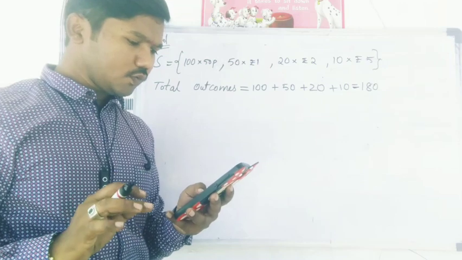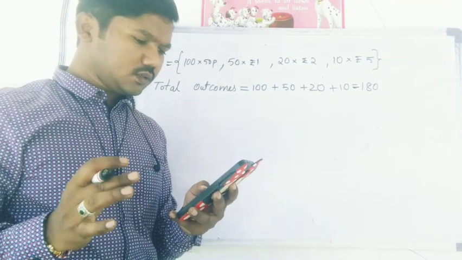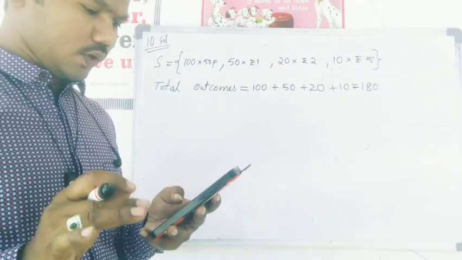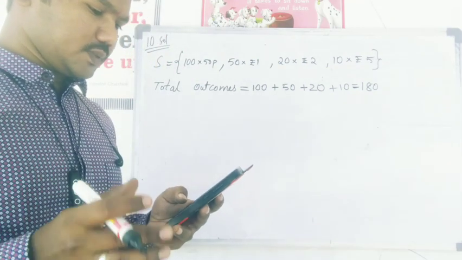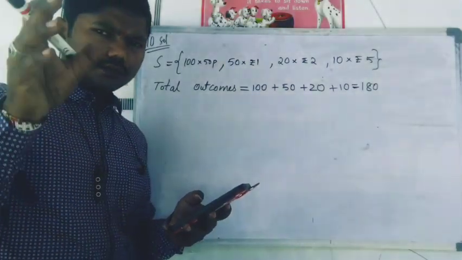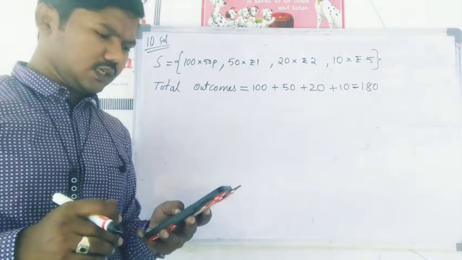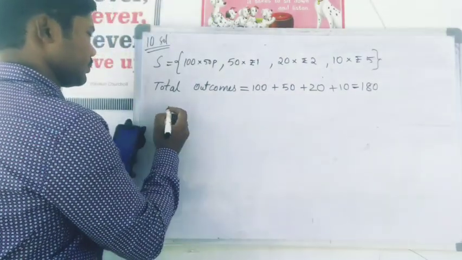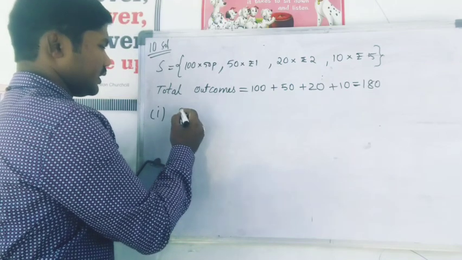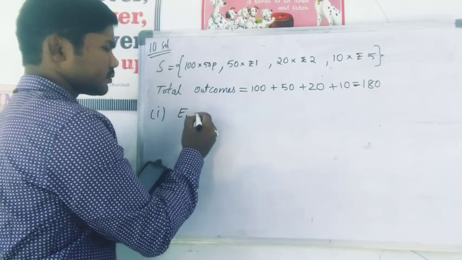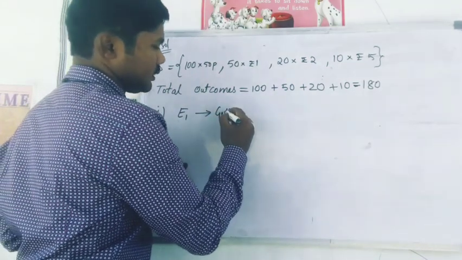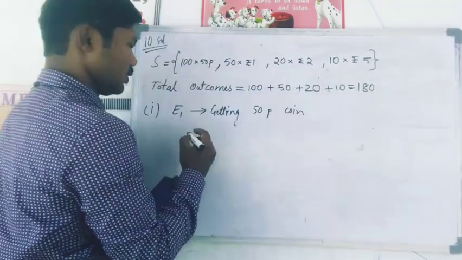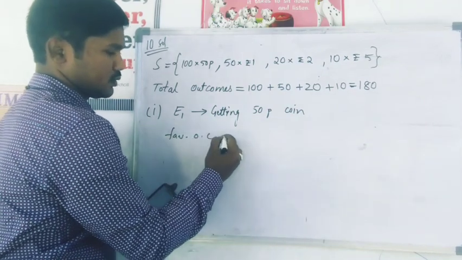Now, if it is equally likely that any of the coins will fall out when the bank is turned upside down, what is the probability that you will get a 50 paise coin? So the first event E1 is getting a 50 paise coin.